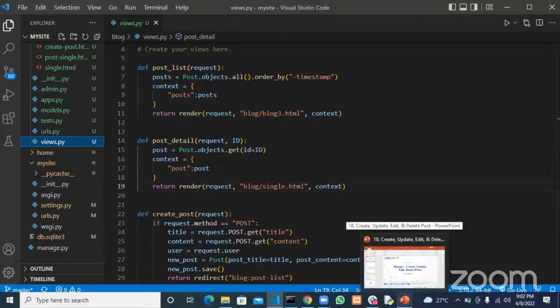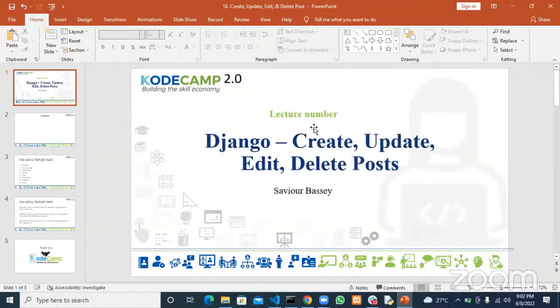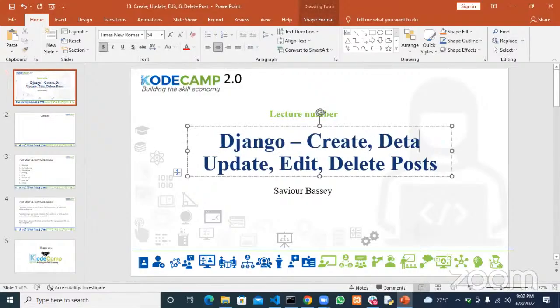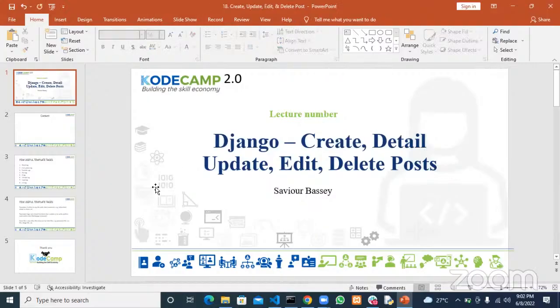Because we haven't actually finished. So we just did the create and detail view, two things today. For the update, edit, and delete, we might touch the create and detail view again, but in a minimal section. So I'll take off all those templates and stick to very few pages, to avoid the confusion.